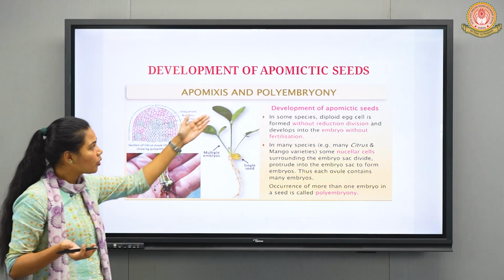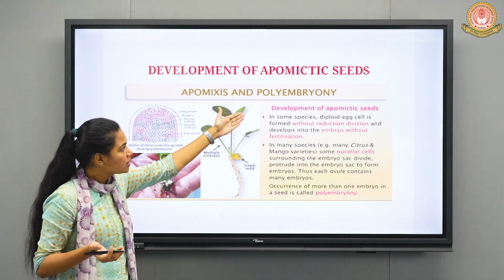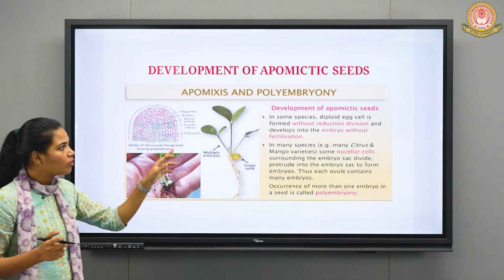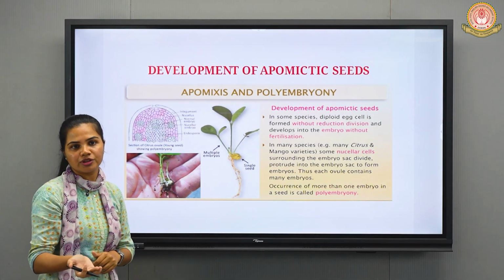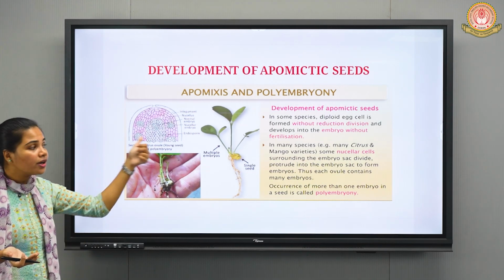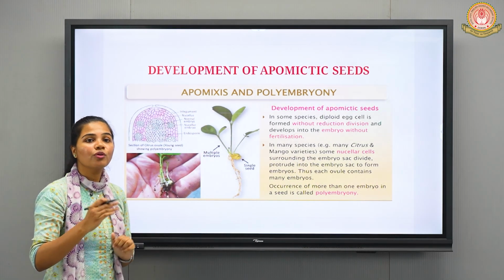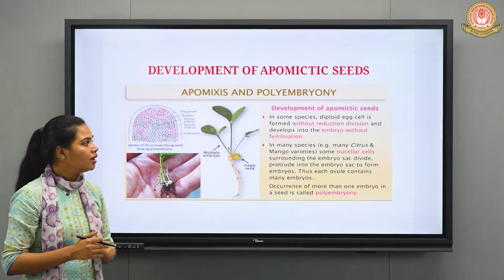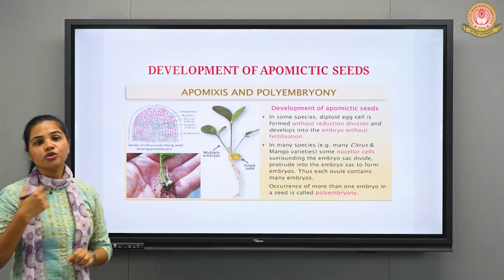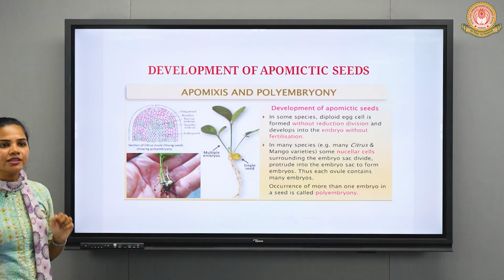In some species, a diploid egg cell is formed without actual reduction division. Actually it could have taken place by reduction division, but without it, the egg develops into an embryo without fertilization. So this is one method through which we can develop apomictic seeds.